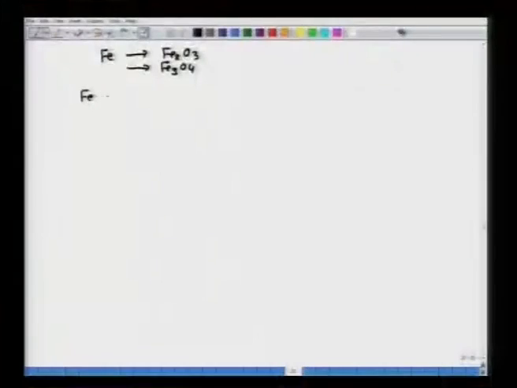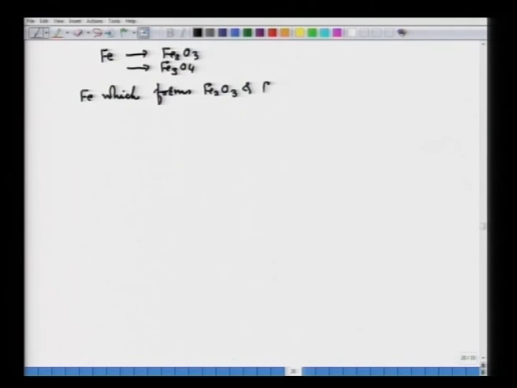So, the iron which forms Fe2O3 and Fe3O4 will be equal to total iron, 297, minus 157.16, the FeS amount, divided by 88 into 56.